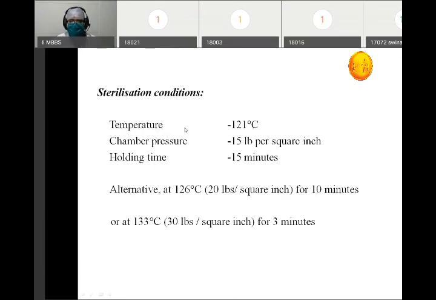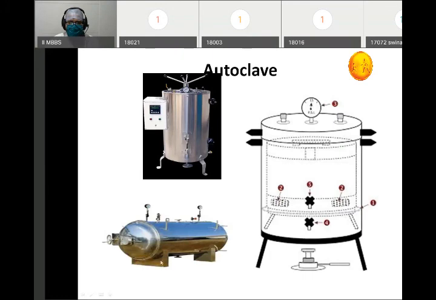The first scenario which we should achieve for proper sterilization is 121 degrees centigrade at 15 pounds per square inch pressure for 15 minutes. This is the temperature, pressure, and time duration for the autoclave. This is scenario 1. Or alternatively, 126 degrees centigrade for 10 minutes, or 133 degrees centigrade at 30 pounds per square inch pressure for 3 minutes. This is a figure of an autoclave.